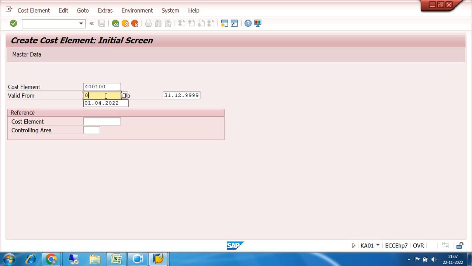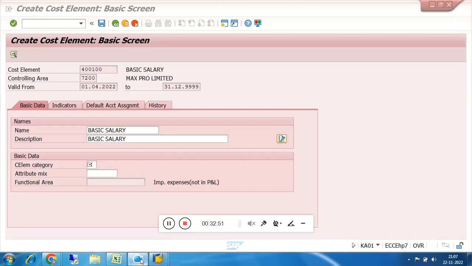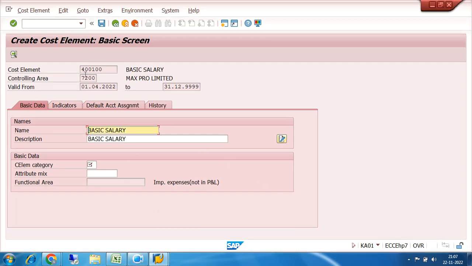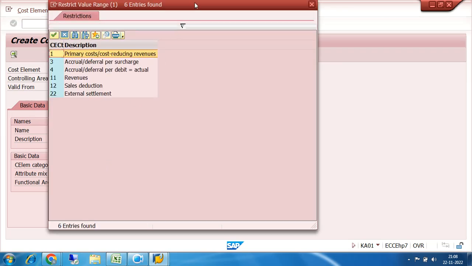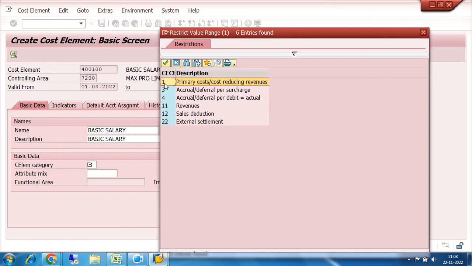Then valid from 1st April 2022, that is the beginning of my financial year. Then click on enter. Once I click on enter, what happens? This GL account is automatically converted as a cost element, and the description of the GL also comes automatically. But the most important thing is we have to declare which category this cost element pertains to. In the primary cost element category, there are a total of 6 varieties.